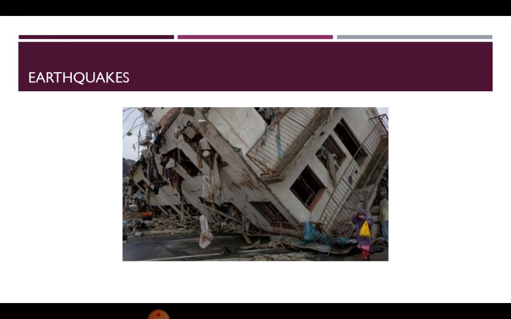Next, earthquakes. Earthquakes are the most disastrous natural calamity for humankind. Earthquakes are sudden movements under the earth's surface. These movements cause vibration on the surface of the earth. The earth experiences millions of earthquakes every year. Most of them are minor, so we do not feel them, but we experience the strong ones.